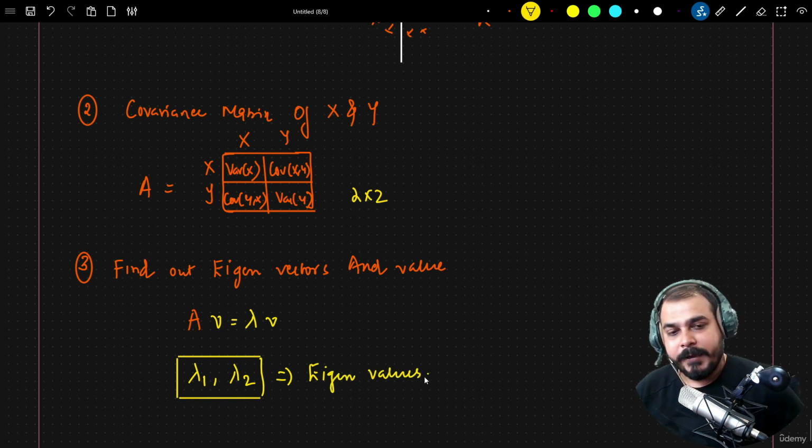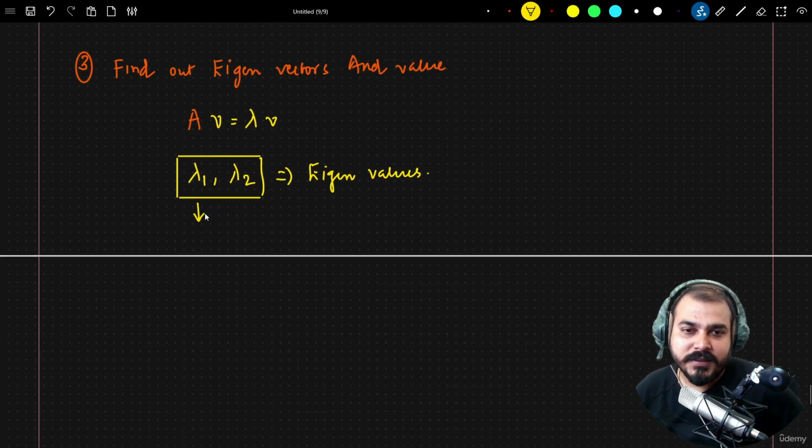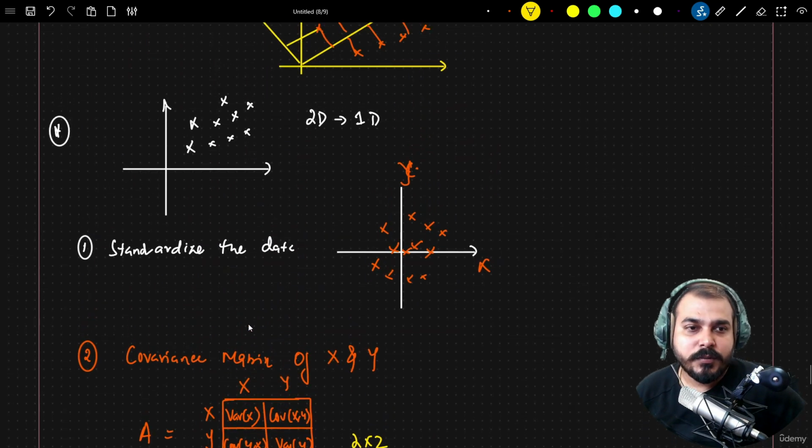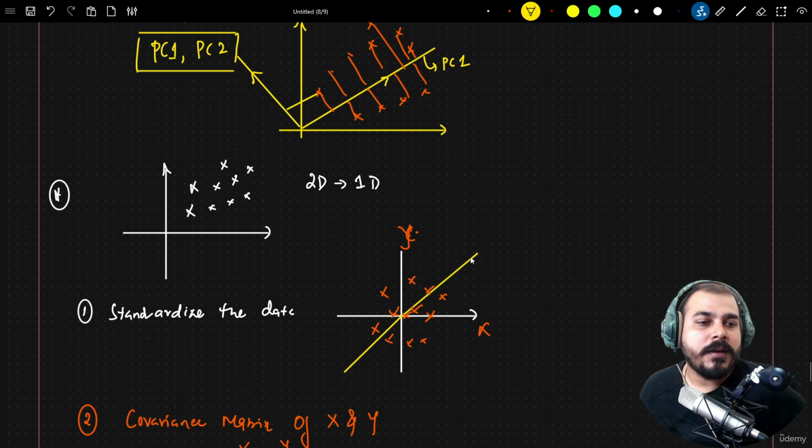Lambda 1 will basically be indicating PC1, that is the principal component 1 line, and this will be my PC2 line. So in short, after this, we will be creating two different lines. Let me just draw it in a different color. So let's say this may be my PC1 and this may be my PC2.